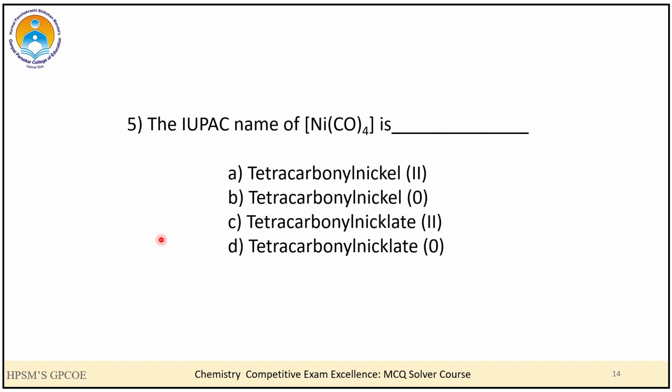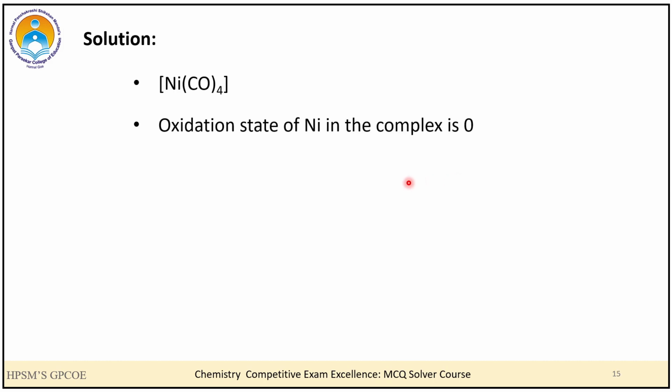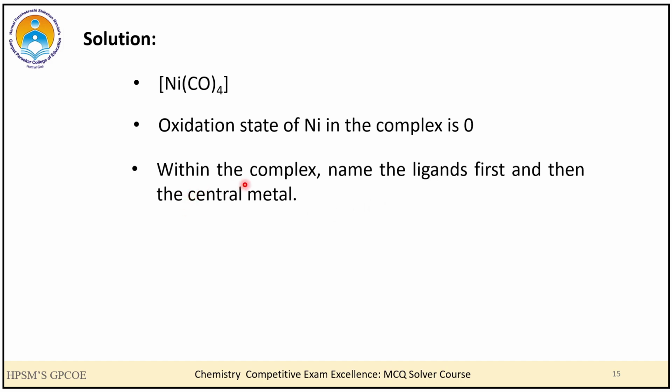The next question is, the IUPAC name of this coordination compound is, and we have the 4 options with us, and again you can see that in each option they have given the oxidation state of nickel in the brackets. So that means our first task would be to find out the oxidation state of nickel. We have already solved this in the previous example, and we know that here the nickel is in the 0 oxidation state. So we know that within the complex we always name the ligand first and then we name the central metal. So the name of this one will be tetracarbonyl nickel(0).